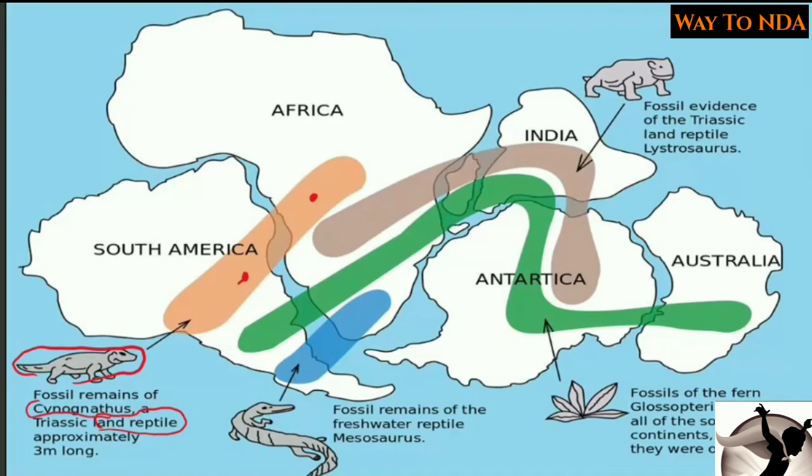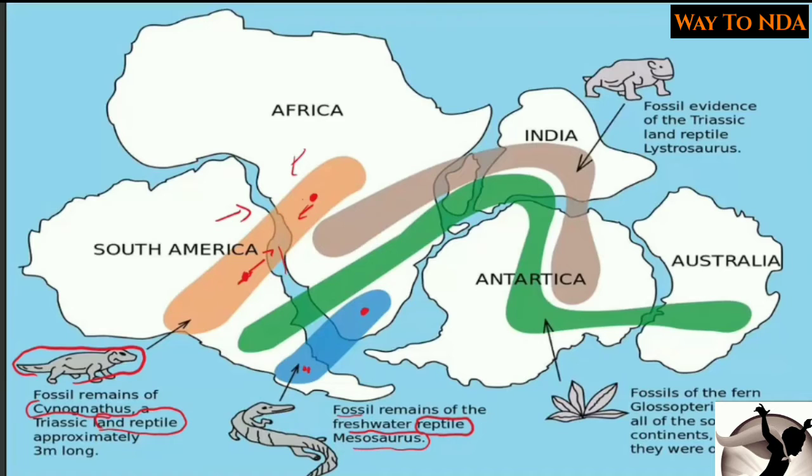And as it is a land reptile, if there was water in between these two continents, how can this land reptile reach from this place to this place? So this means these two continents were joined earlier. Okay, these were a single landmass. Again he gave some more examples and fossils. He found fossils of a Mesosaurus, a freshwater reptile. Okay, a freshwater reptile. The fossils were found in this part of America and this part of Africa.